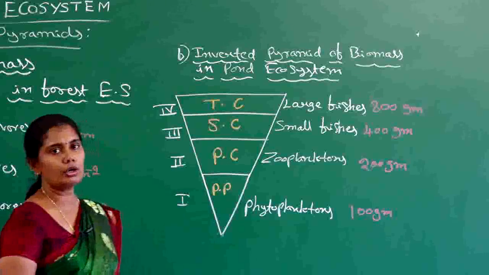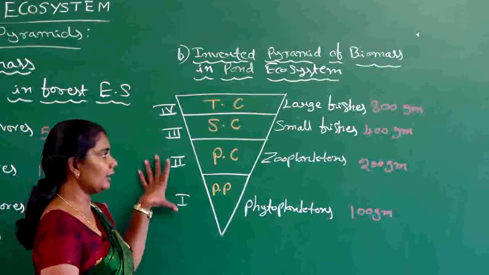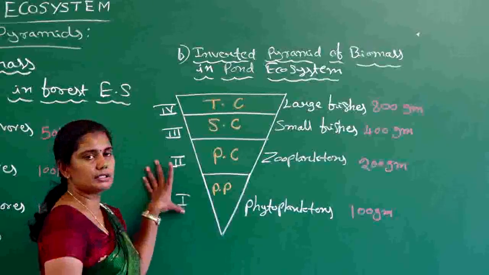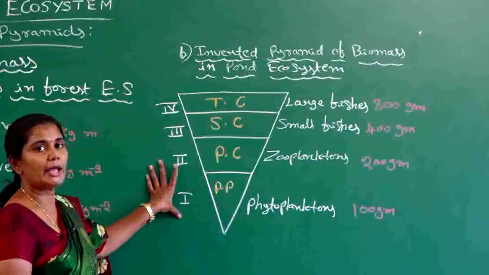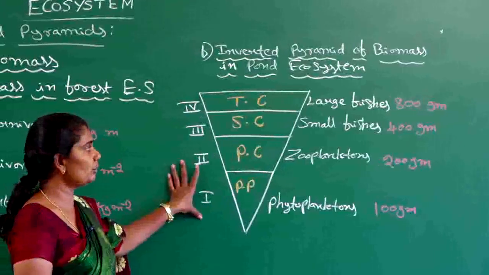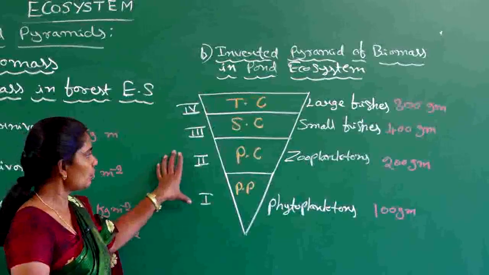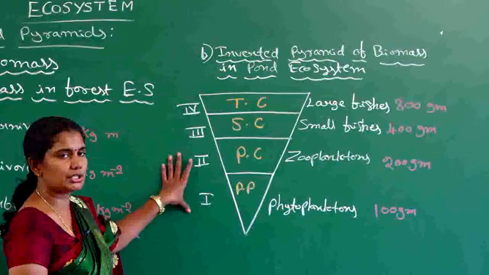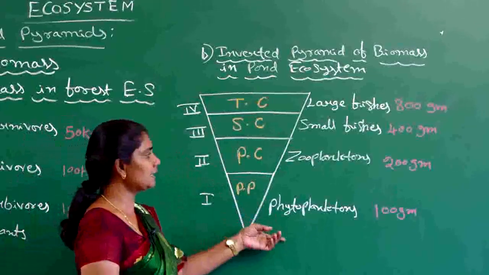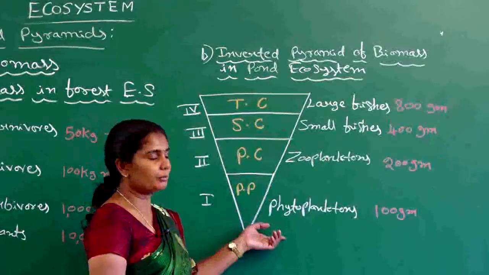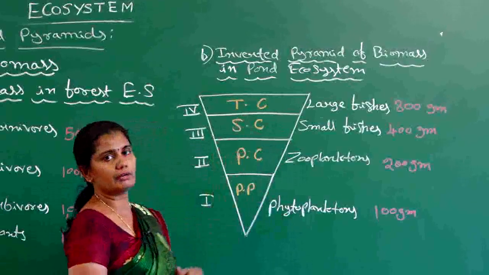So this increase in biomass from lower trophic level to higher trophic level gives an inverted pyramid in a pond ecosystem. And this increase in biomass we can compare to biomagnification, which is going to be studied in the lesson on environmental issues. In biomagnification also, we can see the increase in the level of toxicants from the lower trophic level to the higher trophic level organisms.